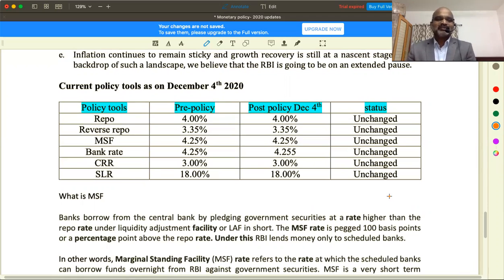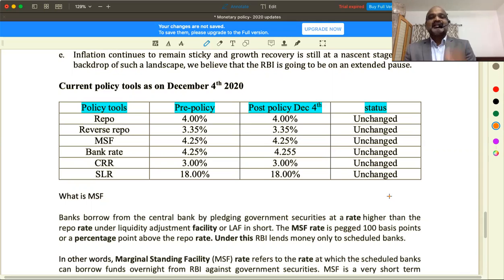This is one thing you have to remember about the monetary policy announced in December. So I have given it crystal clear: before this policy, what was the story, and post this policy, what was the story? Repo rate, let me give you a brief account. It is not a waste of time when you're listening to these classes in whichever mode. I'm giving you thorough knowledge of the recent RBI policy.